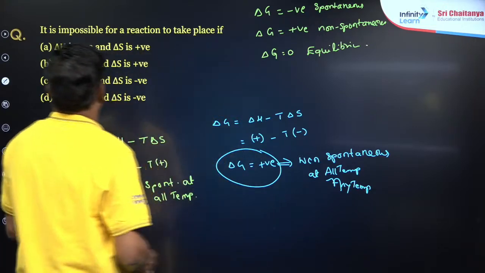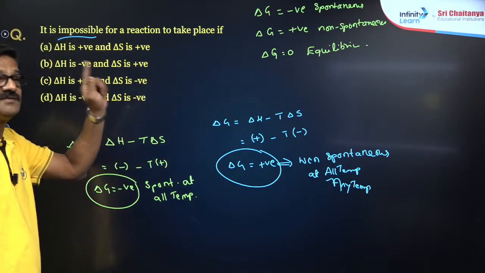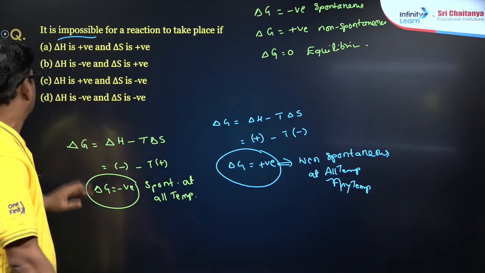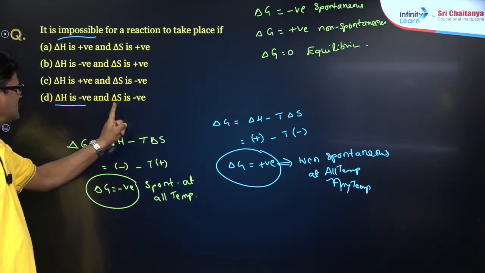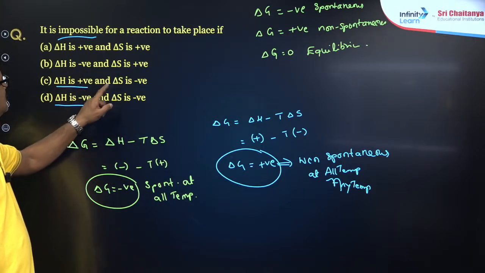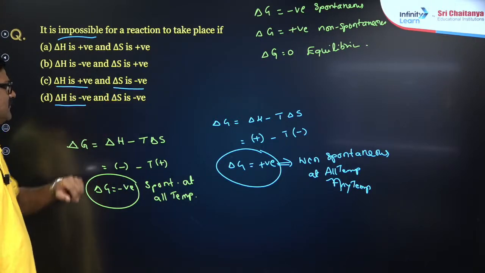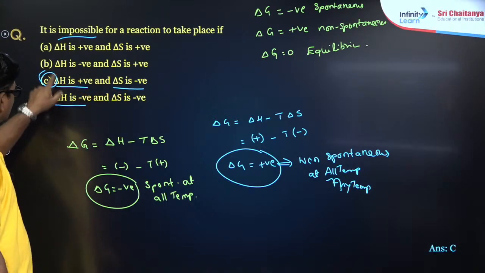So the question is asking, it is impossible, का मतलब क्या? It is non-spontaneous process. So delta G is positive, delta H is positive and delta S is negative. This is positive and negative. मेरा आंसर is going to be C for this.